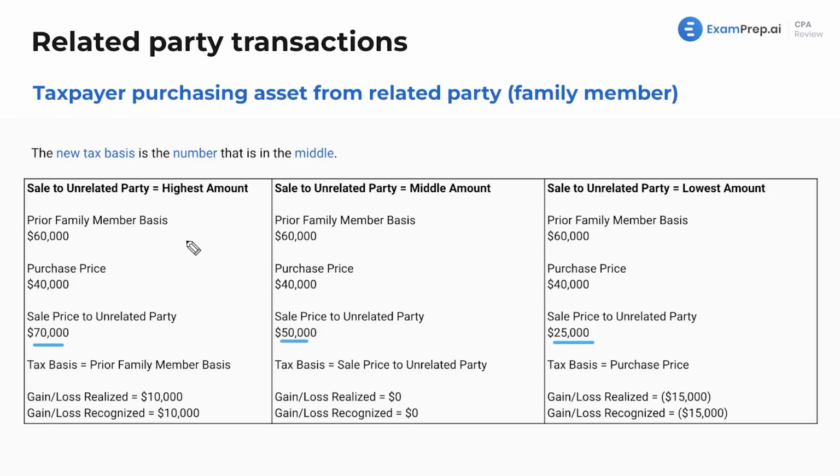And if you need to revisit these slides a few times, that's what I'm telling you right now. Go back, watch the rules again, look at the examples, back and forth.